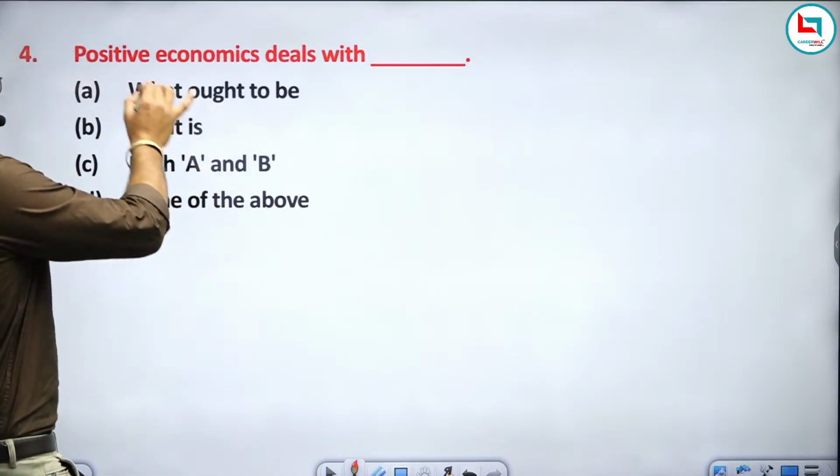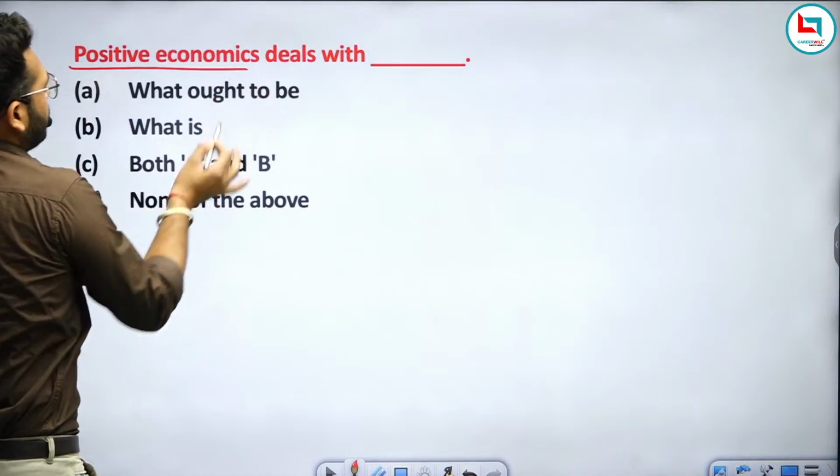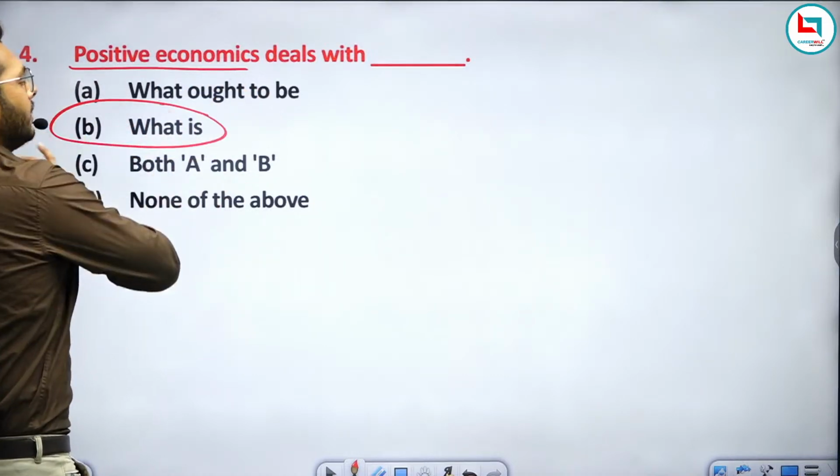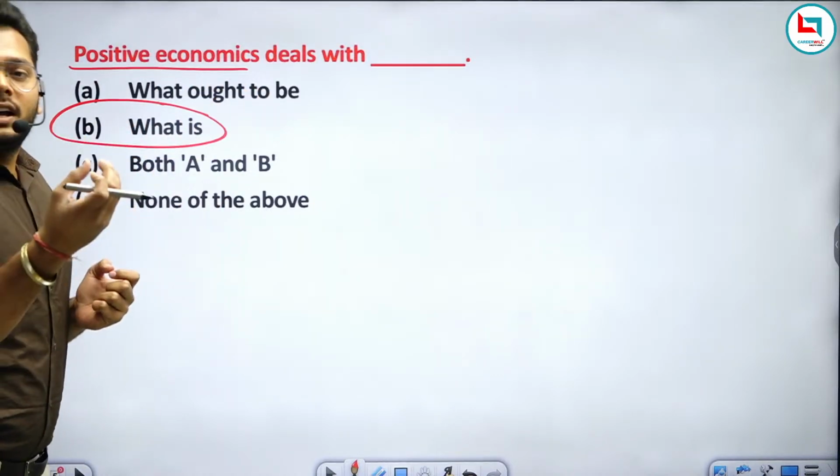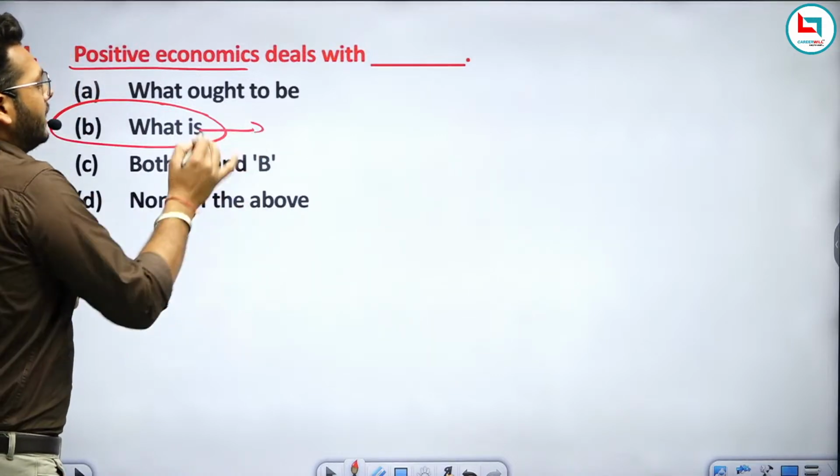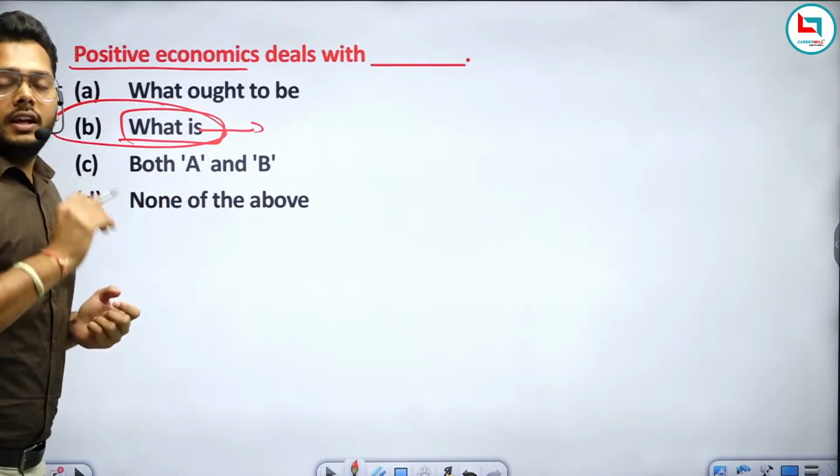So here the question is asking what positive economics is. Positive economics deals with the fact of what is right now. It discusses the facts that are available in your country, right?